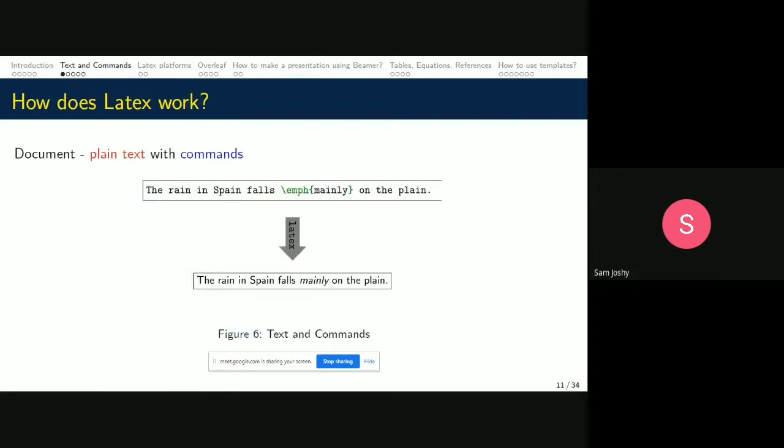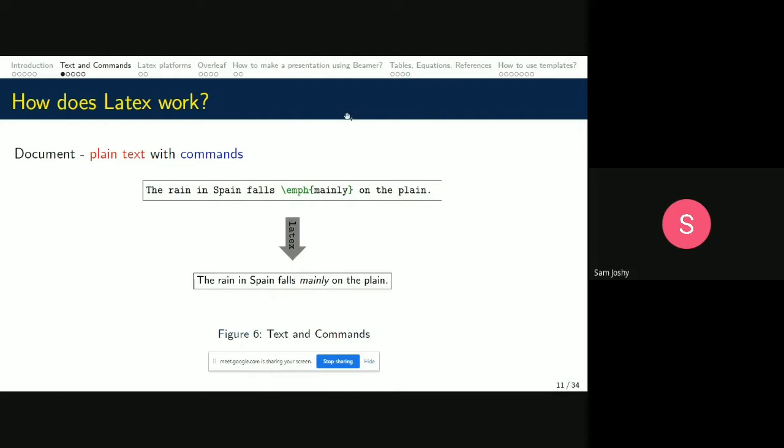How does LaTeX work? The first line: the rain in Spain falls mainly on the plain. You might have heard this statement. It is a popular sentence from one of those English films, My Fair Lady.